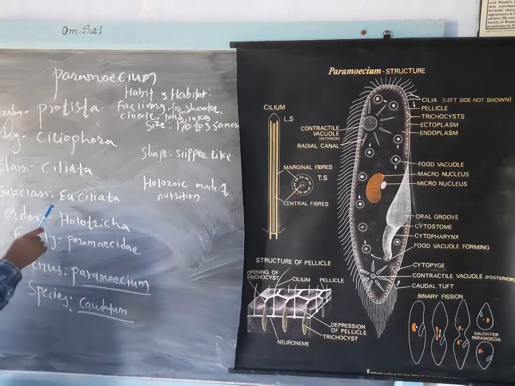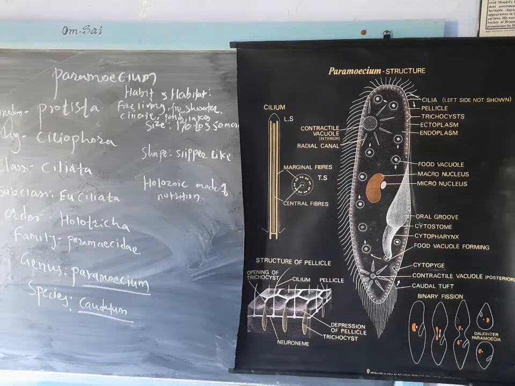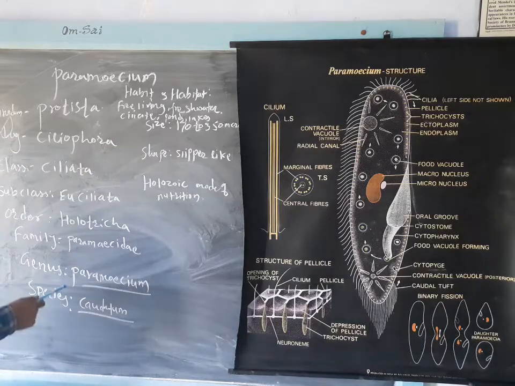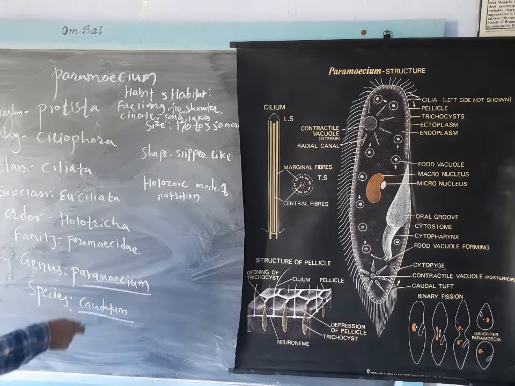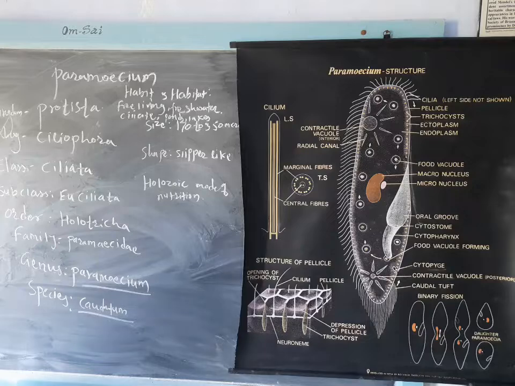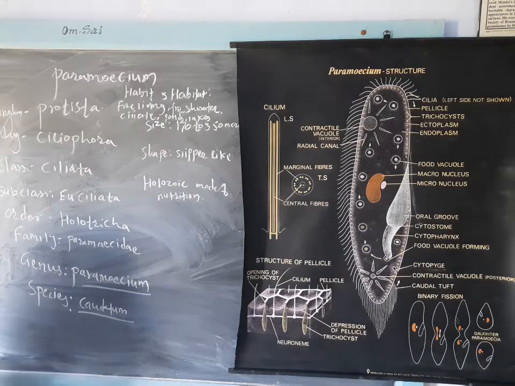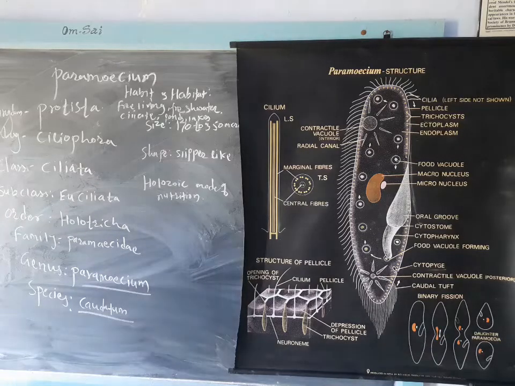Then subclass Euciliata, order Holotricha, then family Paramecidae, genus Paramecium, and species caudatum. So these are the classifications of paramecium. Genus is Paramecium and the species is caudatum. This is the scientific classification of Paramecium caudatum.